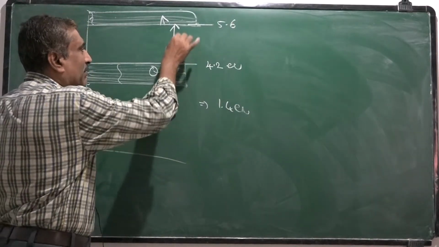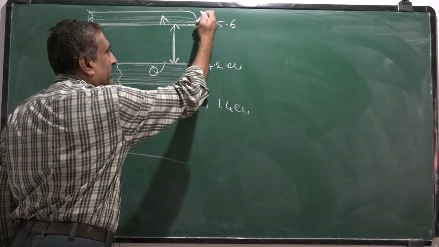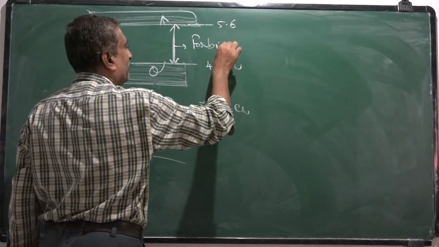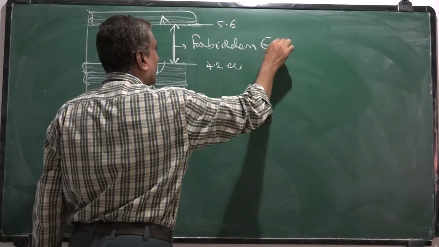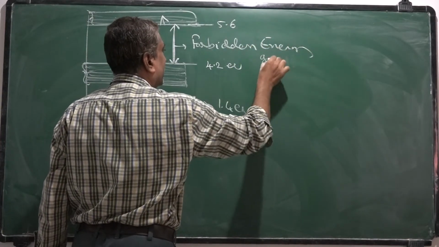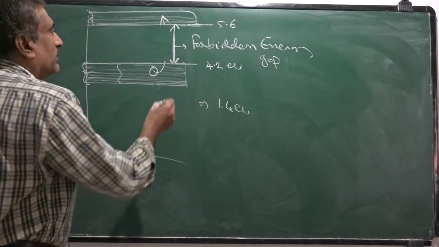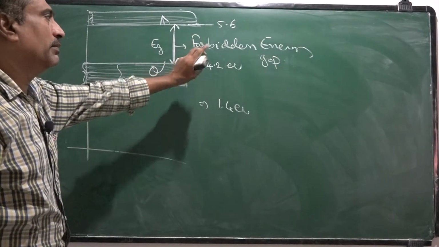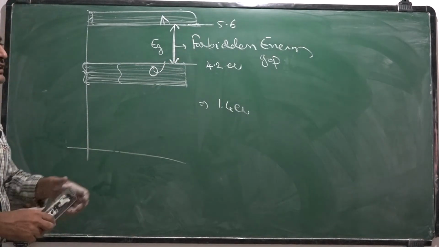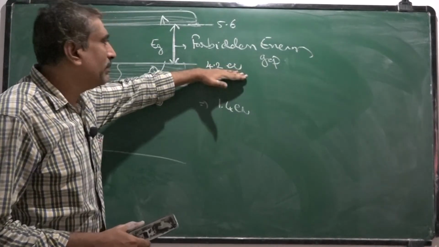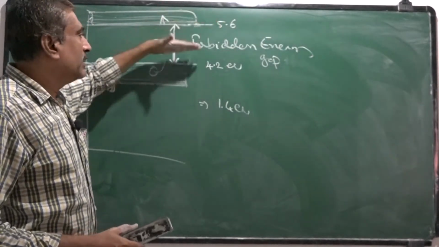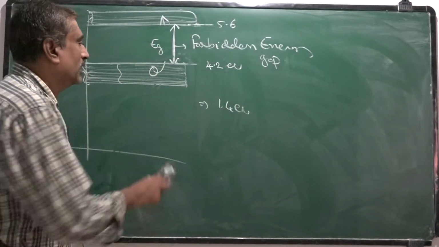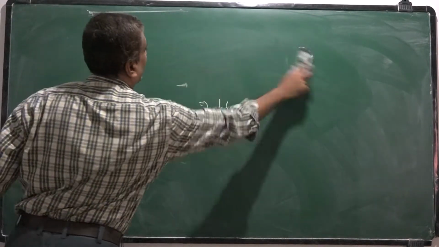This difference in energy between EC and EV is called the forbidden energy gap, denoted by EG. The forbidden energy gap is the energy difference between the valence band energy and conduction band energy, and there is no allowed state for an electron in this gap. So for any solid we have an energy band diagram like this.